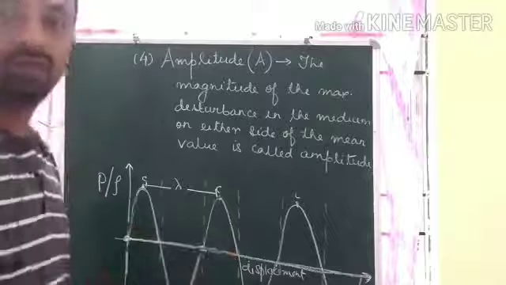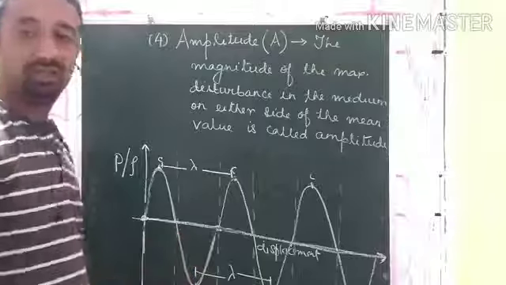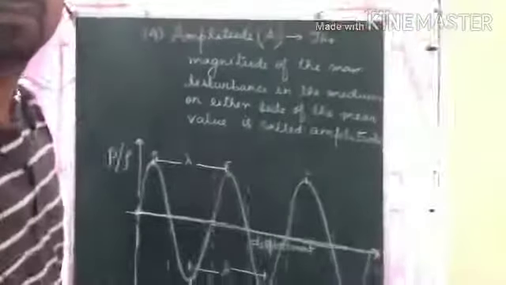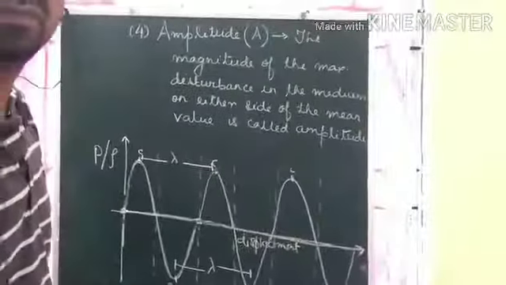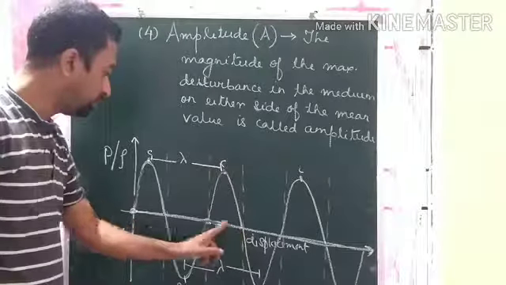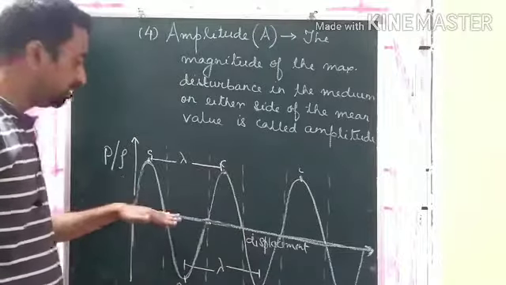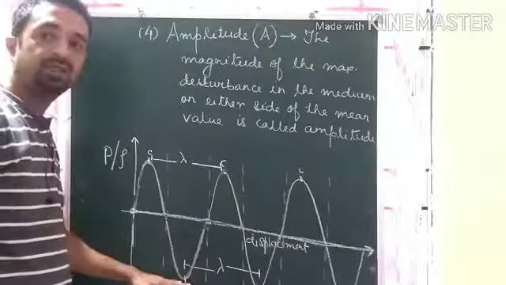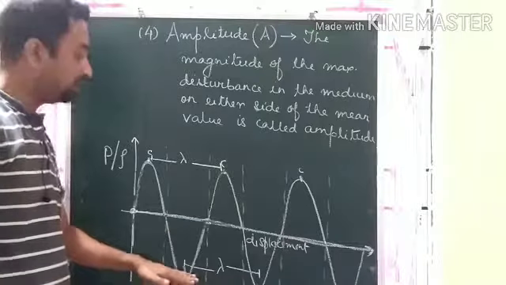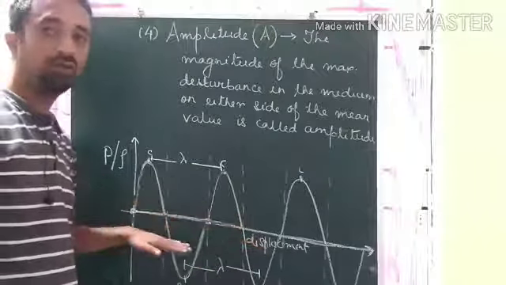Where the pressure or the density is 0. At these points here, the pressure or the density is 0. Again here it becomes less than that, meaning it decreases more. Clear? And then again it increases. So this type of variation takes place. So this one is the mean value or the mean position.